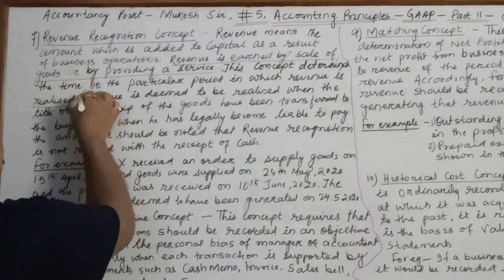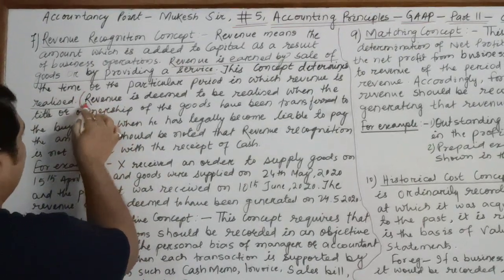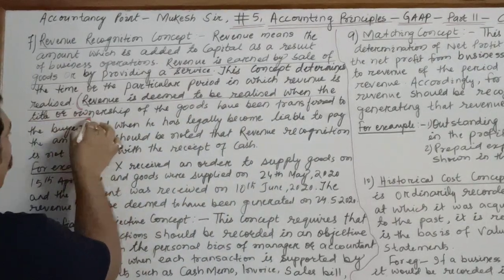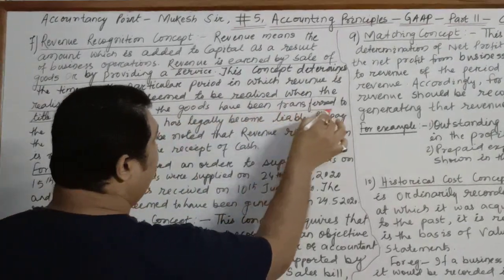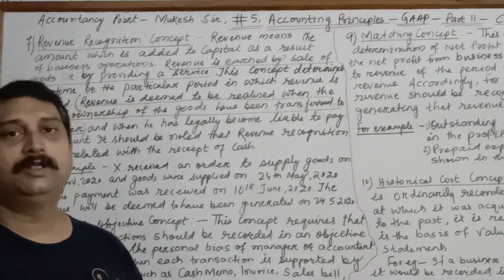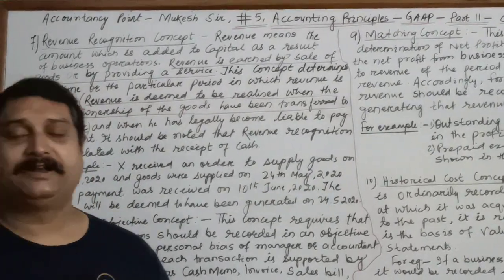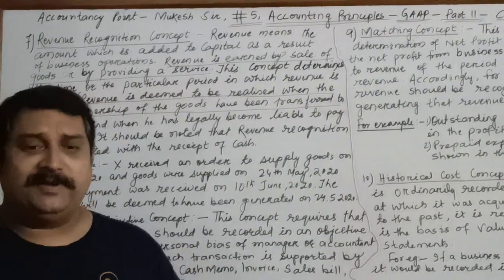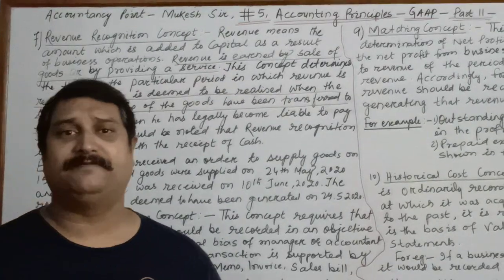Children, it is clearly explained in this concept that revenue is deemed to be realized when the title or ownership of the goods has been transferred to the buyer. We have to understand this. There may be a lot of transactions related to earning revenue.